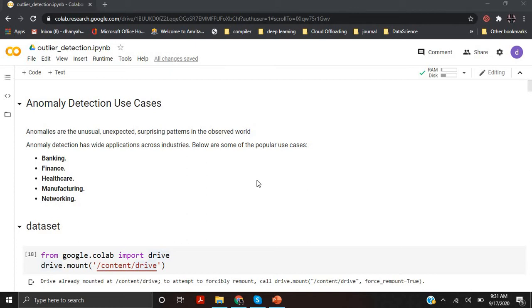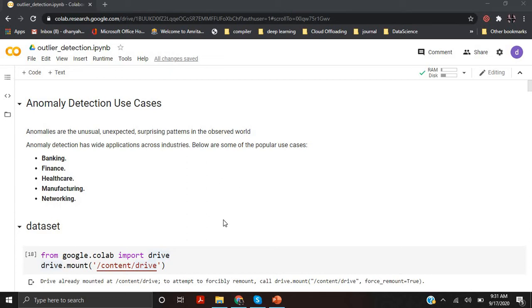Say in finance or healthcare, if you have abnormal cash dealings, you will be able to find that out. In the manufacturing industry, say one of the machines is giving you abnormally high or abnormally low values, you can detect that as an anomaly. Or in a networking scenario, if abnormally high packets or high traffic is coming from a specific user, you can call that an anomaly or abnormal behavior. So all these abnormalities or outliers should be detected before processing the dataset for machine learning.